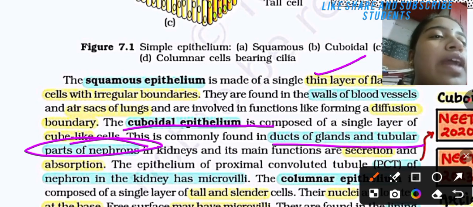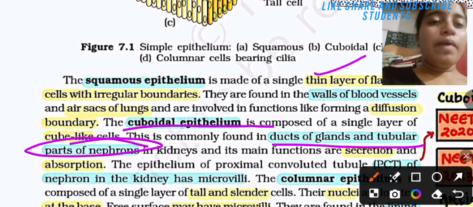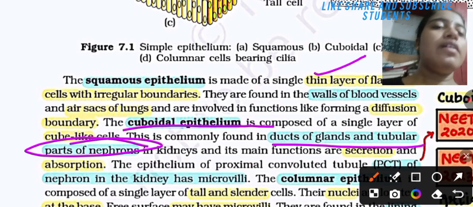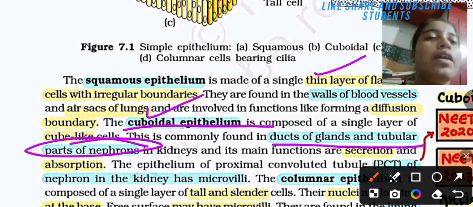If the question asks about the duct of the gland and the tubular part of the nephron in the kidney, whose functions are secretion and absorption, you will answer cuboidal epithelium. Here the cuboidal epithelium will be the correct answer.